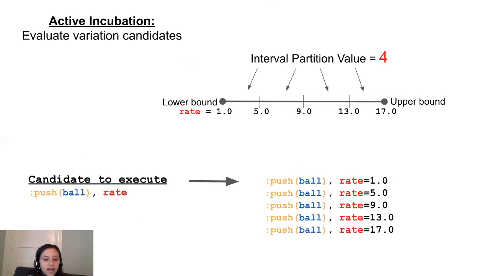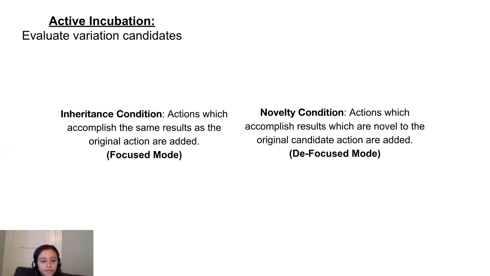The second stage of action discovery is an active incubation stage. Here, the agent executes the elements in its candidate list, varying the selected focus parameter. The parameter is varied by partitioning it evenly from its lower to upper bound values with a chosen interval partition value. This value is a chosen experimental parameter.